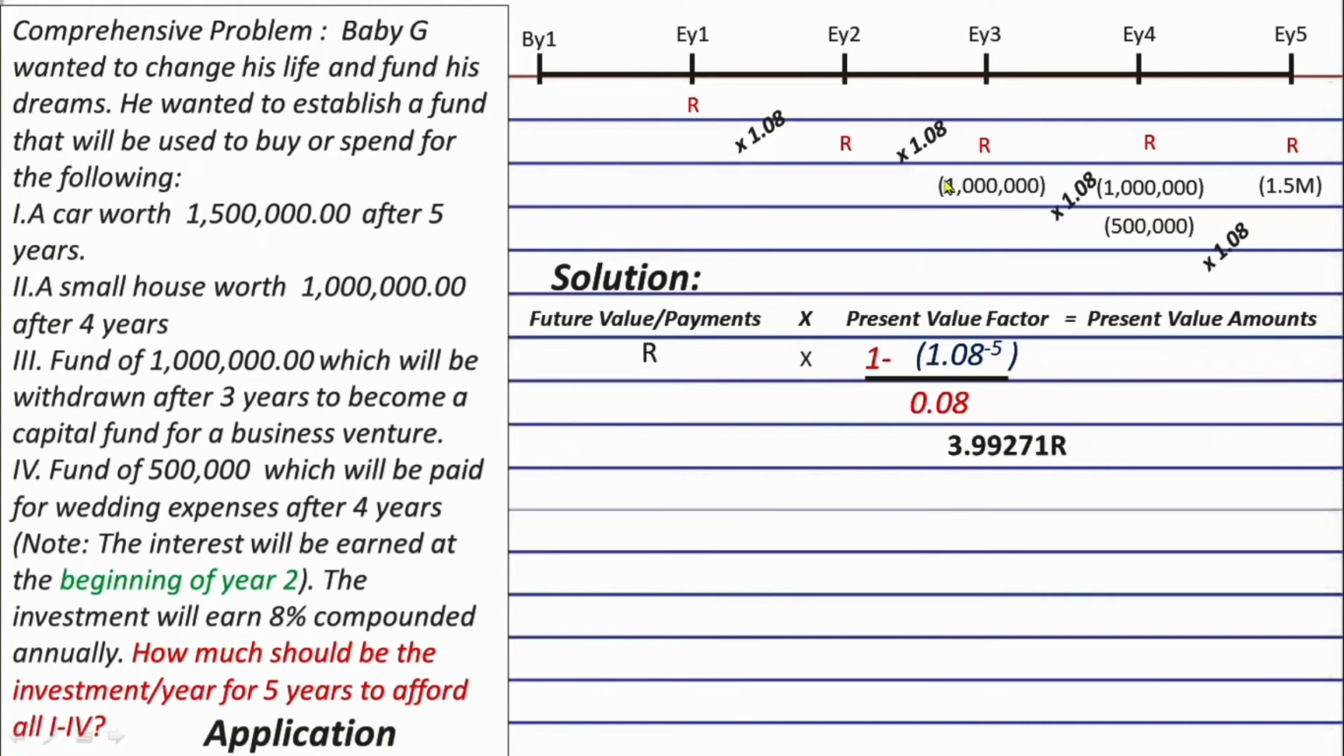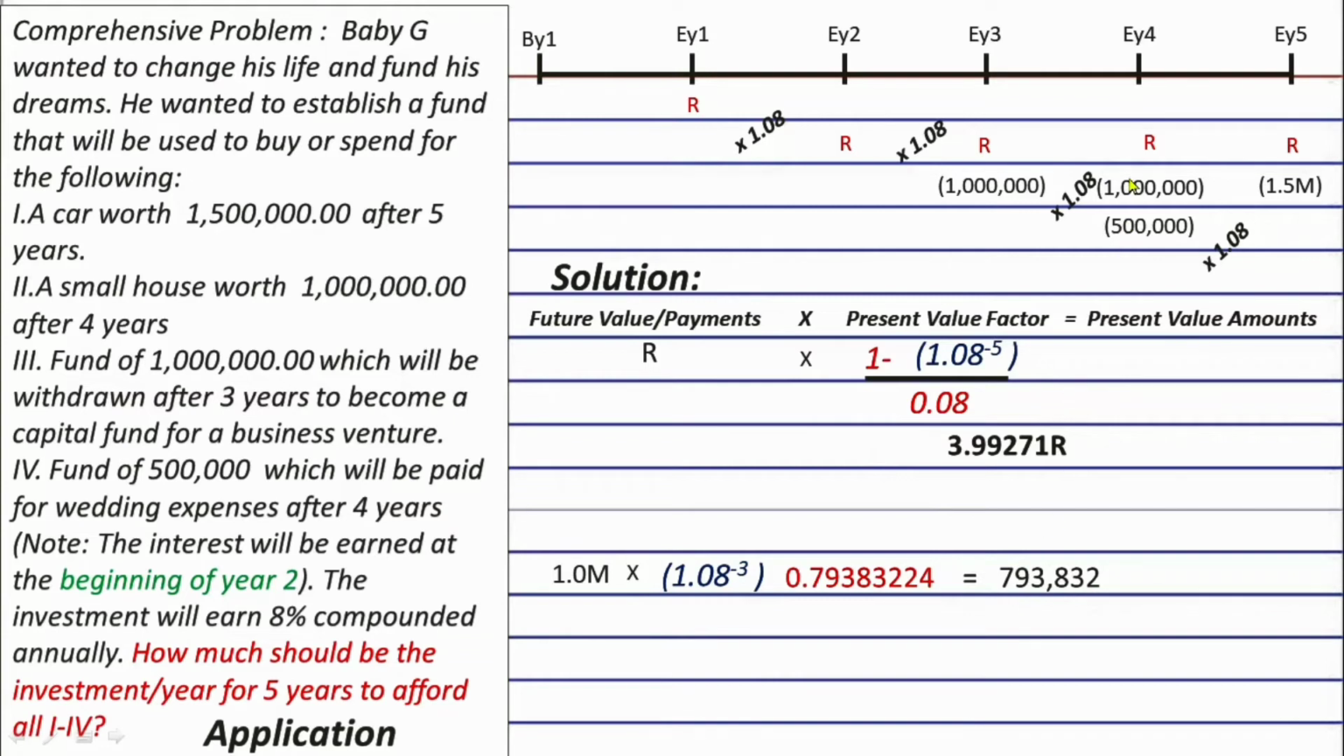First, we need to get the present value of this 1 million here by getting its amount 3 years before. So it's like working back 3 years from here to here. So in equation, that's 1 million times 1.08 raised to the power of negative 3. And we will have 0.79383224 as the present value factor times this 1 million, and we will get a present value of 793,832. Okay? Do you follow?